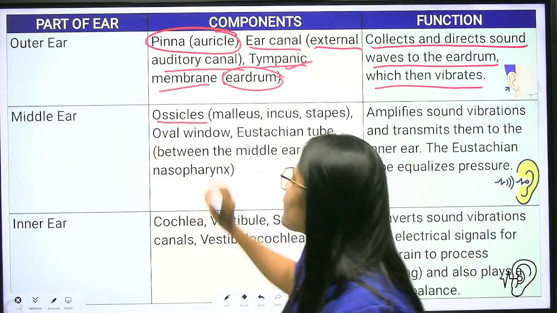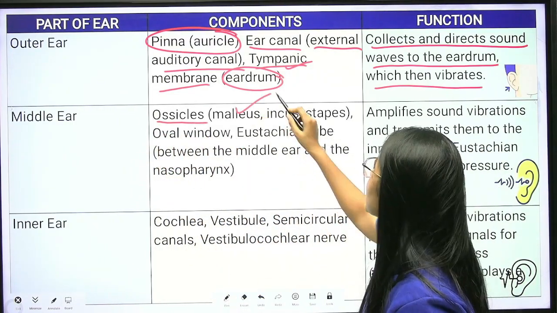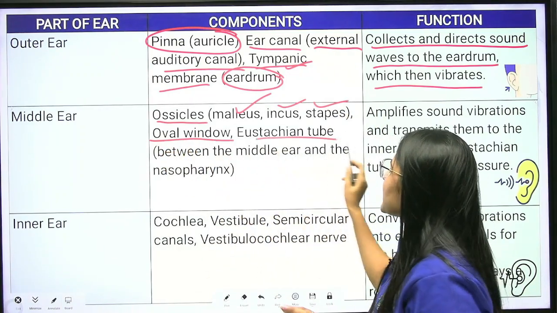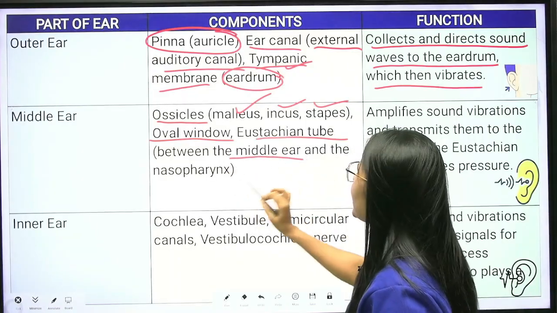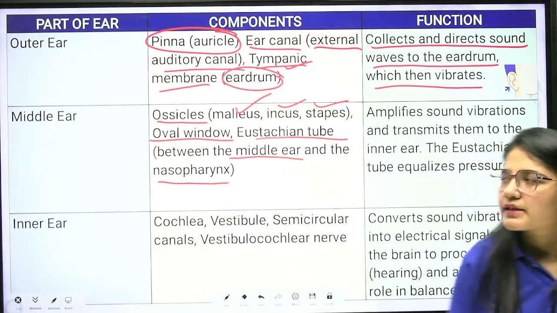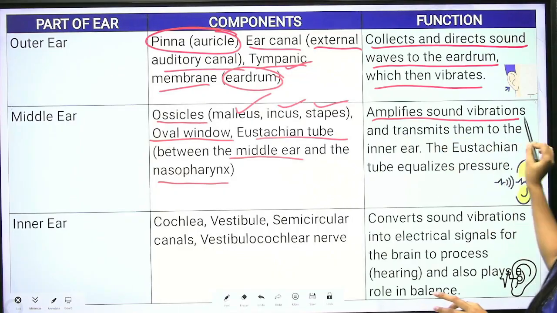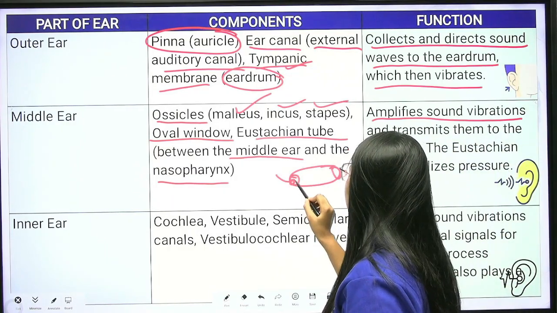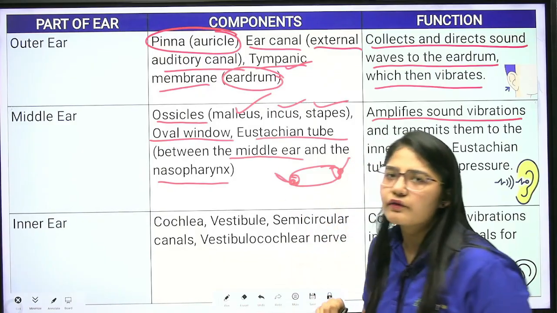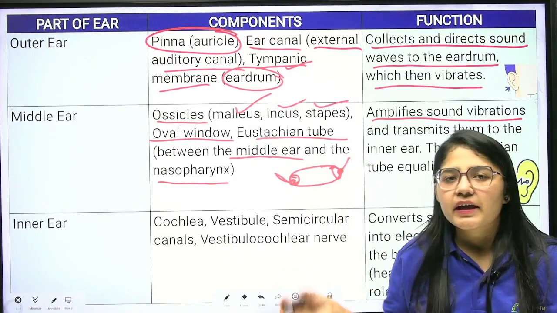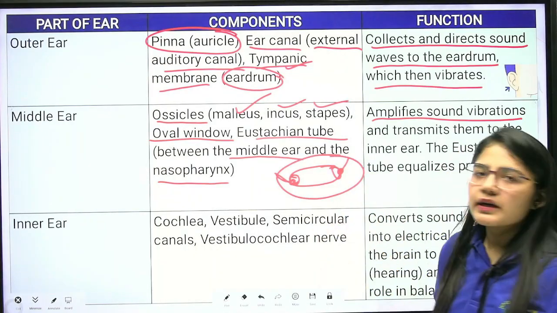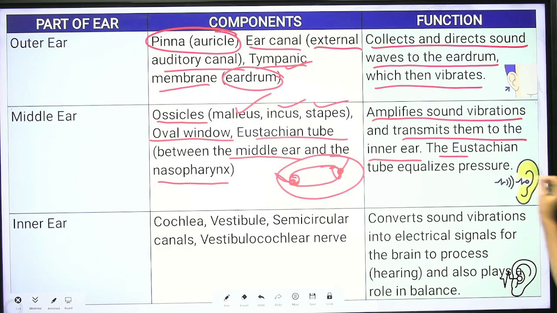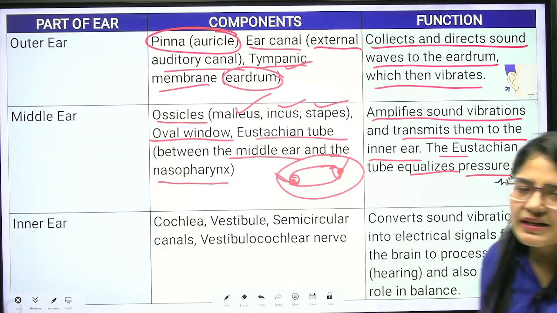The middle ear consists of the ossicles, known as three bones: malleus, incus and stapes. Then we have the oval window and the eustachian tube, which is connected between the middle ear and the nasopharynx. Clear? It amplifies your sound. How? If this is a drum, any kind of drum, and I am beating it with a stick, what will it create? It will amplify your sound. So this is the main function of your eardrum. Then it transmits the vibrations into the inner ear. The eustachian tube equalizes pressure, as I informed.